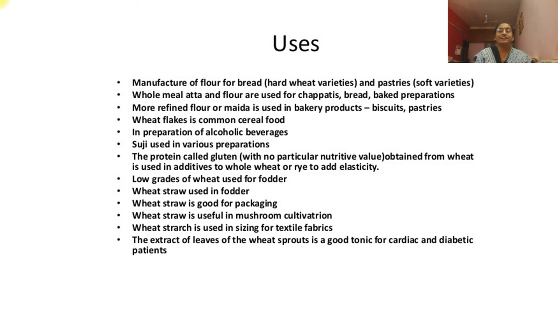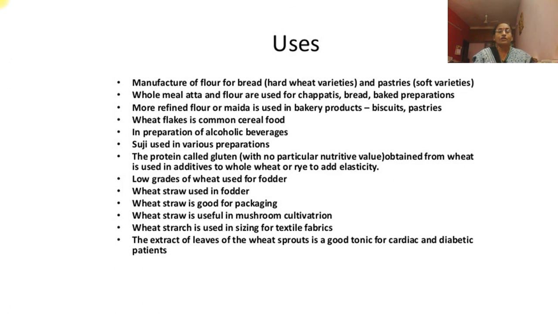Uses of Triticum vulgare, commonly called wheat. Manufacture of flour: hard wheat varieties for bread and soft varieties for pastries. Whole meal atta and flour are used for chapatis, bread, baked preparations. More refined flour or maida is used in bakery products, biscuits, pastries. Wheat flakes is a common cereal food. It can be used in the preparation of alcoholic beverages. Also, sooji is used in various preparations made from wheat.